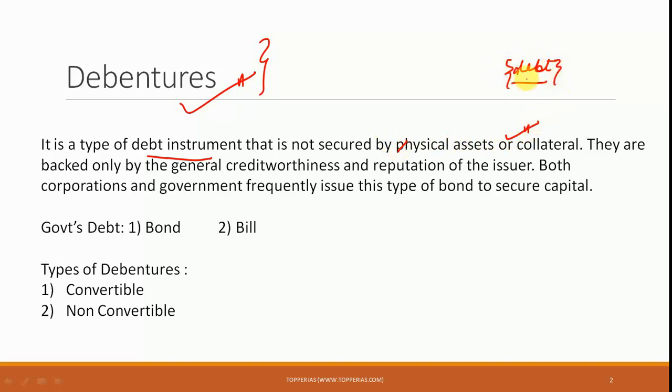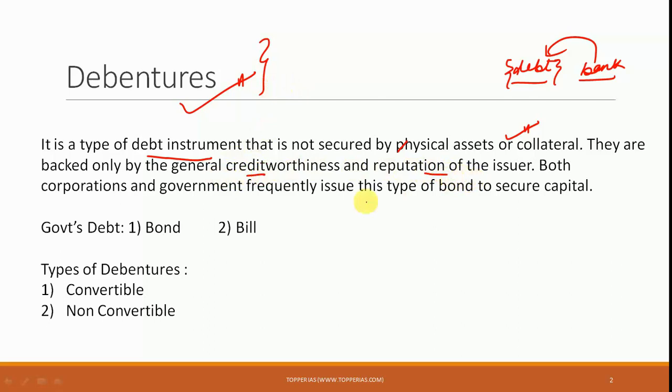Now here you should know that whenever debt is sought by a debtor, or sought from a bank, the bank is always going to seek some collateral or security as a physical asset. But when this security or collateral is not available, then debt is sought from the market, and this is done with the help of an instrument known as the debt instrument, that is, the debenture.